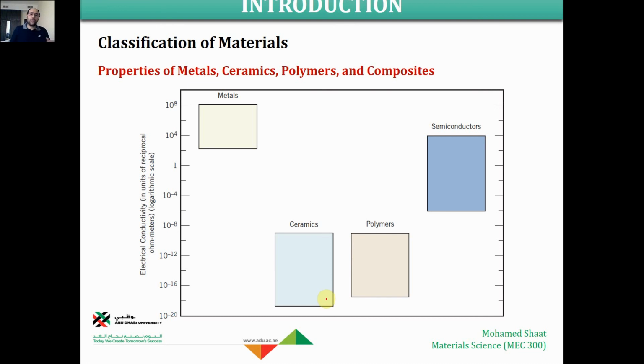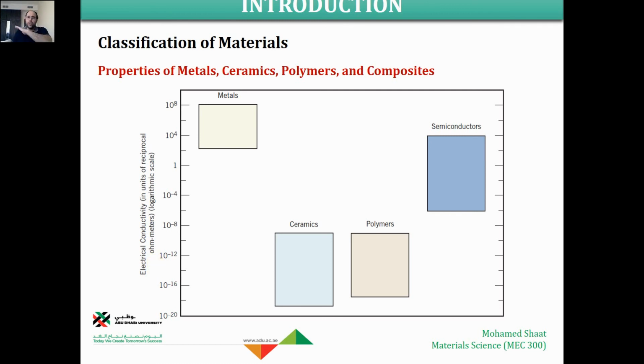Also, this figure shows a comparison between metals, ceramics, polymers, and composites. But here we are giving it a name as semiconductors, one type of material that works on the same concept as a composite material. Metals in general are excellent in terms of electrical and even thermal conductivity. They are good electrical conductors.